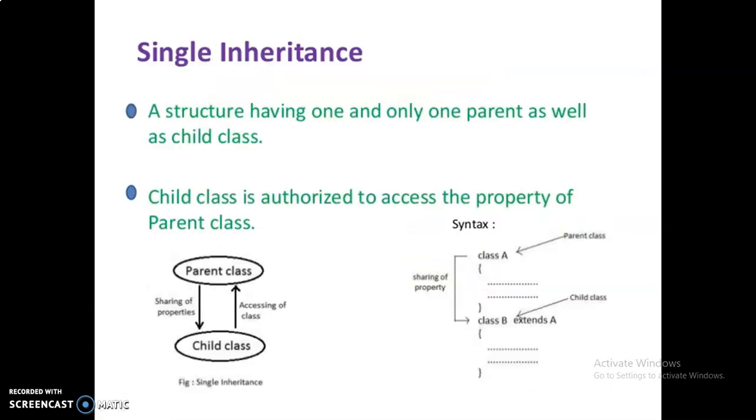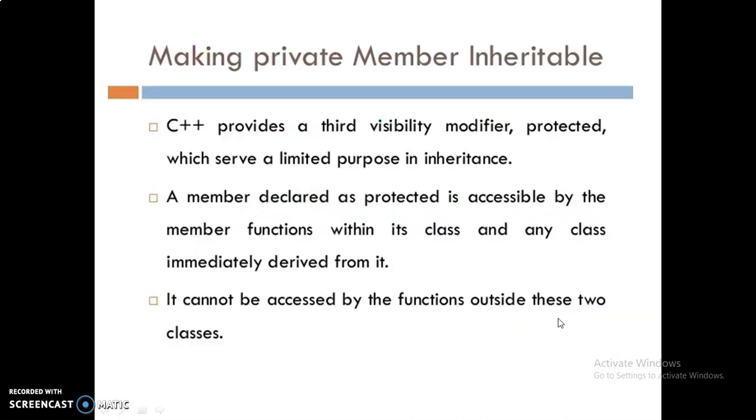A structure having one and only one parent as well as a child class. A child class is authorized to access the properties of the parent class. Here this is the pictorial representation of the base class and child class, sharing the properties to the child class, and the child class has the rights to access the parent class. Here the parent class is class A. Class B extends A. Here this is not extends. In C++, you have to give the colon, public specifier and the old class name.